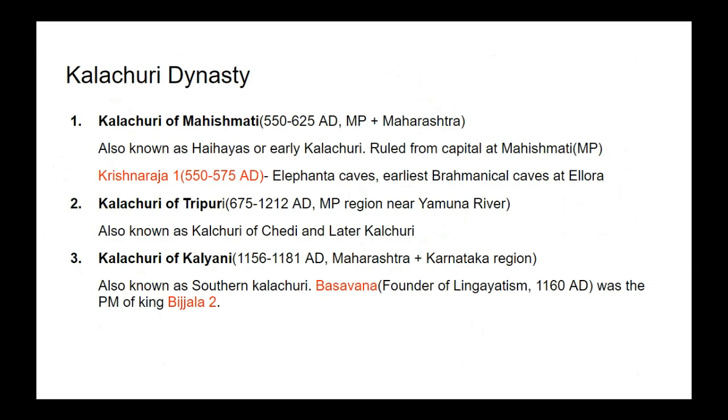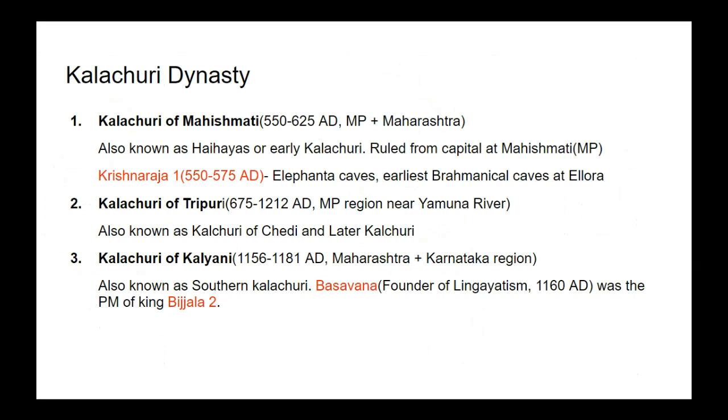Kalchurya dynasty. In the last slide, I showed a political map in which I talked about Kalchurya dynasty, but there are three Kalchurya dynasties. One is Kalchurya of Mahismati, second is Kalchurya of Tripuri, and third one is Kalchurya of Kalyani. In the last map, I talked about Kalchurya of Mahismati.